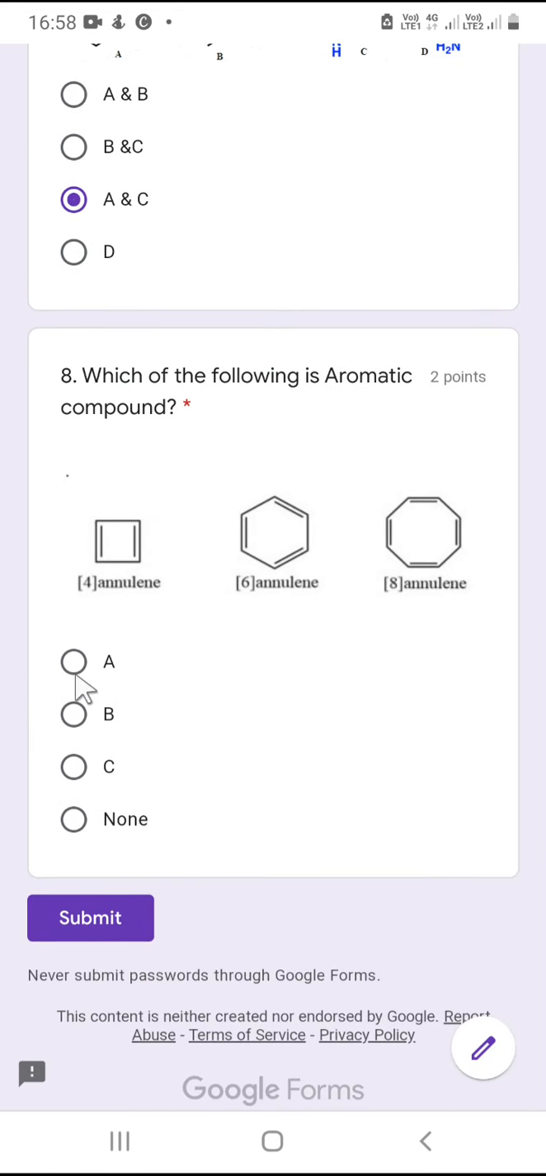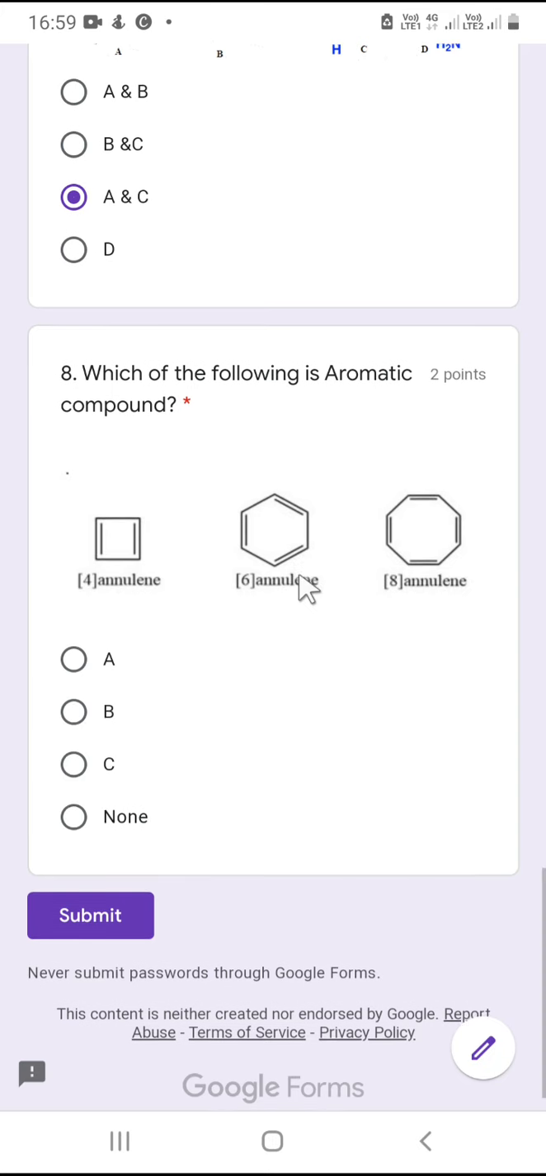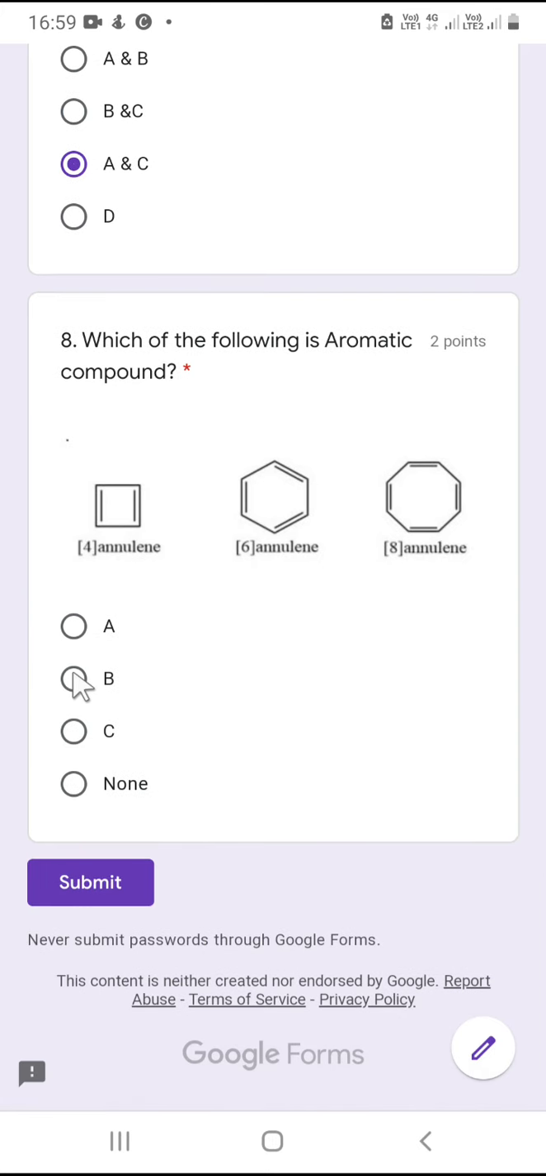The last question was question number 8: which of the following is an aromatic compound? Due to time restriction I have only put questions like which one of the following is aromatic, but in the next test I will put questions on quasi, homo as well as non- and anti-aromatic. So the last question is which of the following is an aromatic compound? Friends, again this one is anti-aromatic, this one is non-aromatic due to tub shape, and this one is aromatic in nature. Benzene is aromatic in nature, or [6]annulene is aromatic in nature. So option B was the correct option for question number 8.